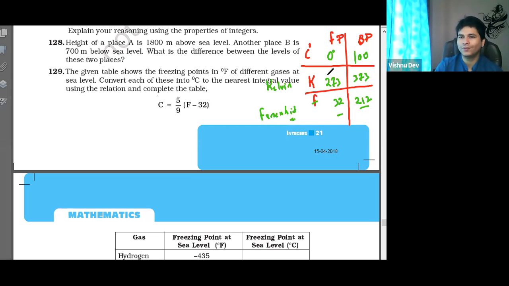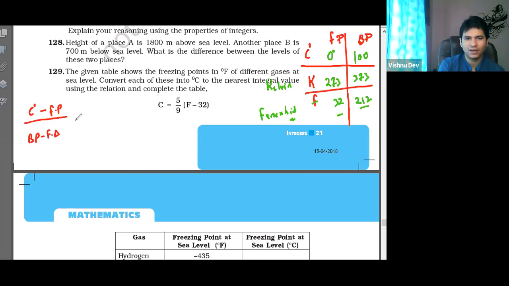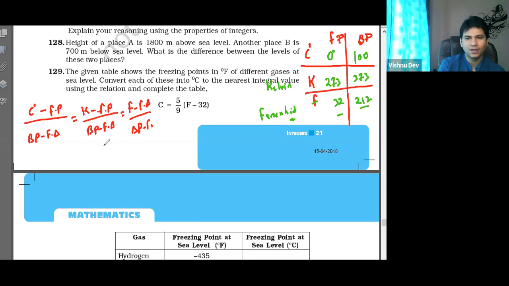So when you have to convert one unit into another, degree centigrade into Kelvin or Fahrenheit, there's a formula. Remember this formula. Degree centigrade minus its freezing point, divided by boiling point minus freezing point. This is for degree centigrade. Kelvin minus its freezing point divided by boiling point minus freezing point. Fahrenheit minus freezing point by boiling point minus freezing point. This is the formula.